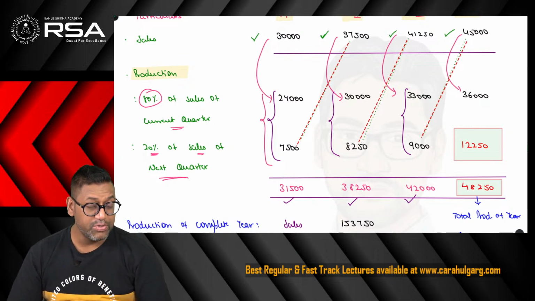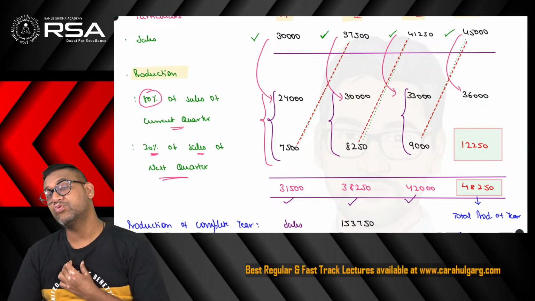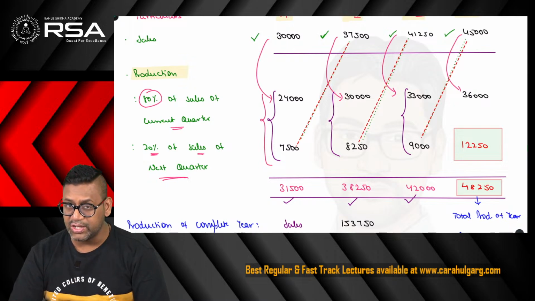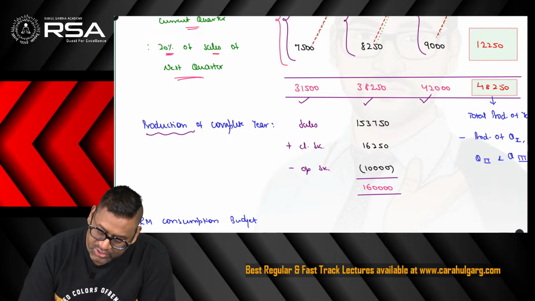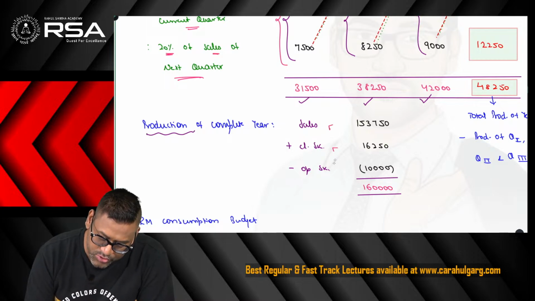Now we must remember the question gives the opening and closing stock at the beginning and at the close of the year, and we have the generic formula for finding out the production, that is sales plus closing minus opening.